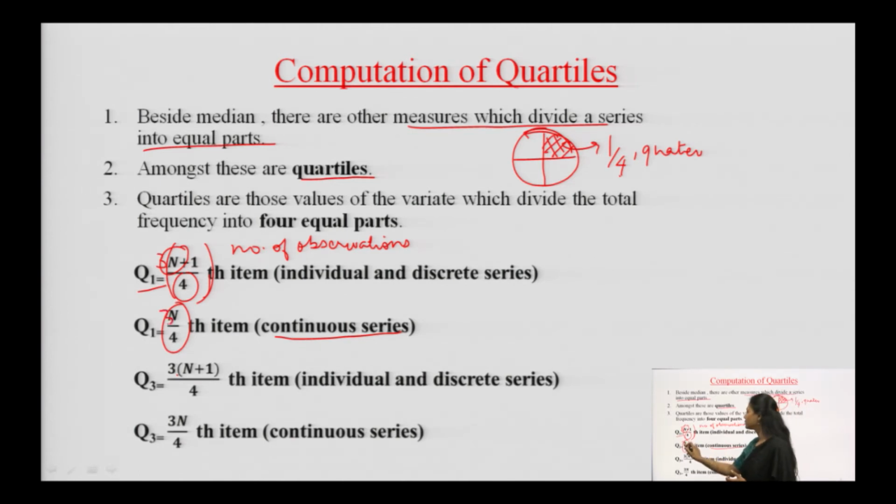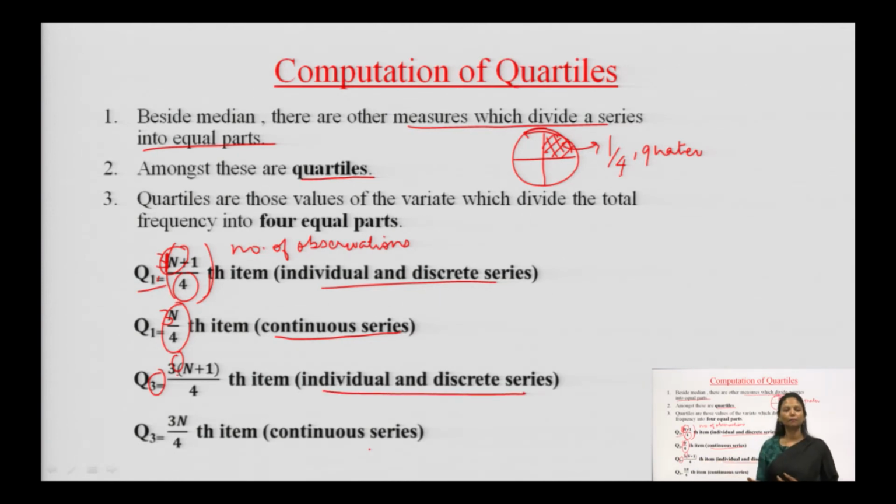Therefore, what do I do? 3 into n over 4 for continuous series for quartile 3. If it is 3 here, I have multiplied by 3 here. If there is 1 here, I have multiplied by 1 here. While talking about individual and discrete series, the formula is simple, n plus 1 over 4. For continuous series, n over 4. Quartile 3 for individual and discrete series is 3 multiplied by n plus 1 over 4, whereas for continuous series it is 3n by 4.